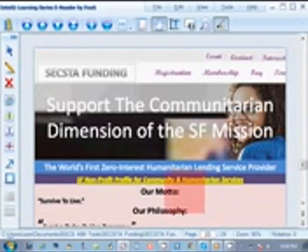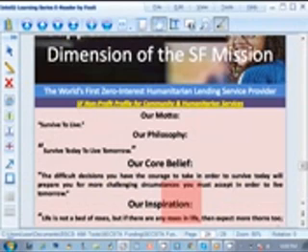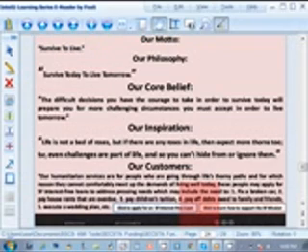Okay. Now let's click on the other button, which takes us to the next part of our mission. First you click to view profile again. Then here you click to learn how to support the SF mission. So for these beneficiaries of the mission, there is need to fund SF in order to fund these people in need, and that is how